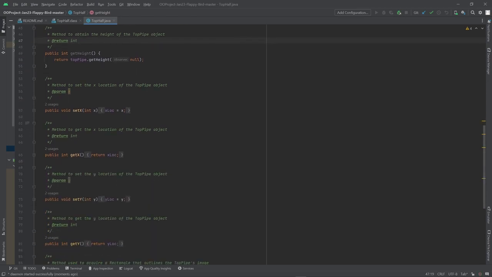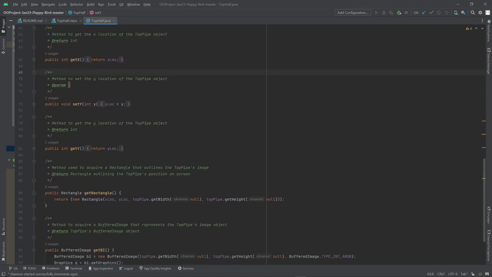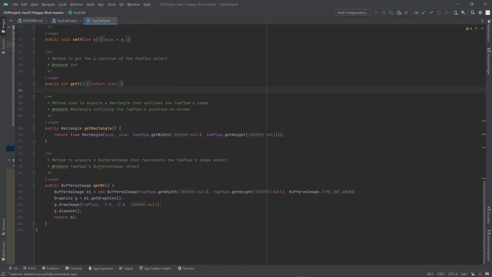Next, using the variable that we declared earlier, x location, we set the coordinate for x and set the get x for the top pipe object. Next, we also use the y coordinate with y location, integer y as its parameter, set y, and we also did get y for y location, and we also did the outline with public rectangle get rectangle, which returns the rectangle with x location, y location, width and height as its parameters.